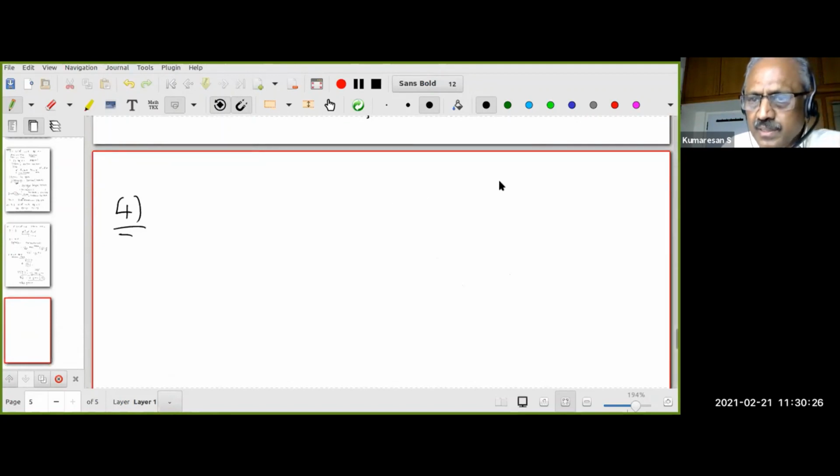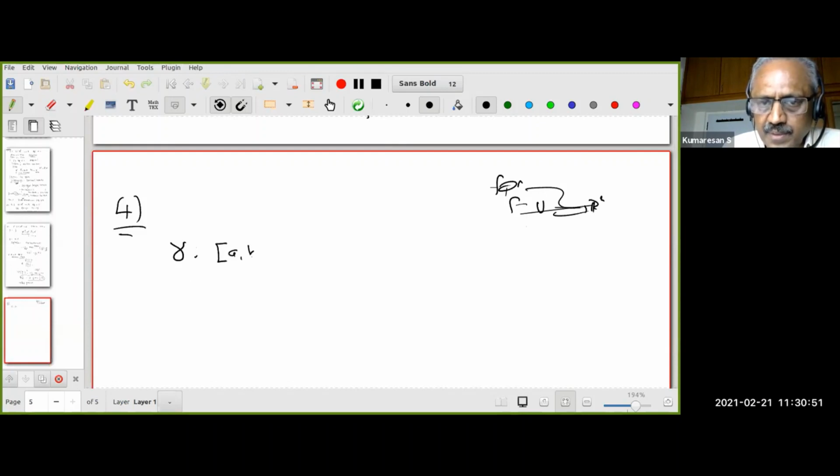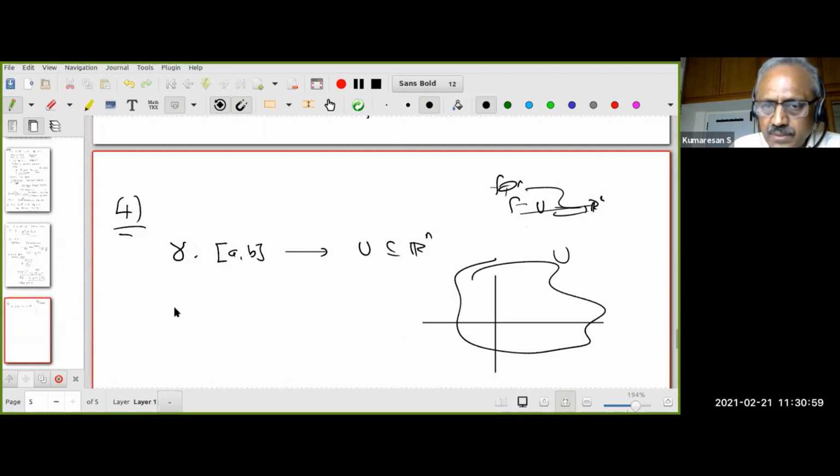So now, do you see that you can prove the algebra of differentiable functions from U to Rn? That is sum of differentiable functions, multiplication, quotient, right? Composite is already done by chain rule. All right, very good. Now the next question I want to do is the following. Suppose I have, let me call it gamma, from some interval AB in R to U in Rn. Do you remember how I think of it? This is my U, this is my AB, okay, this is my gamma.